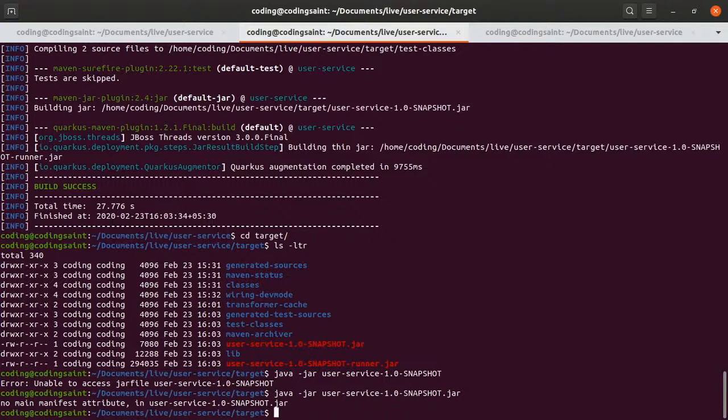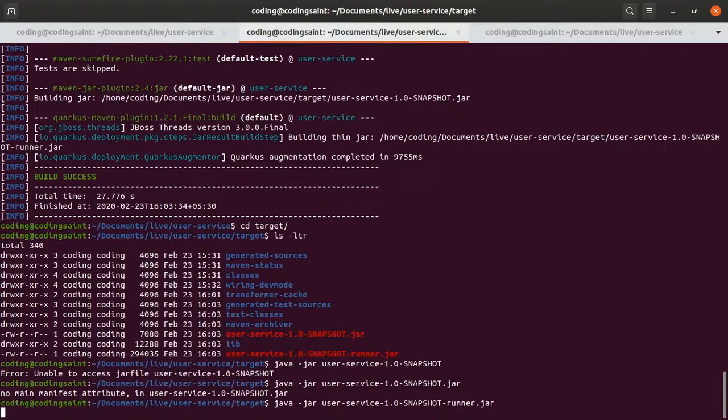Okay, I don't know why it is writing like this, but believe me, it was working. Oh, I forgot, I am writing something wrong here. Okay, it's the snapshot dash runner jar. This is what we should use.